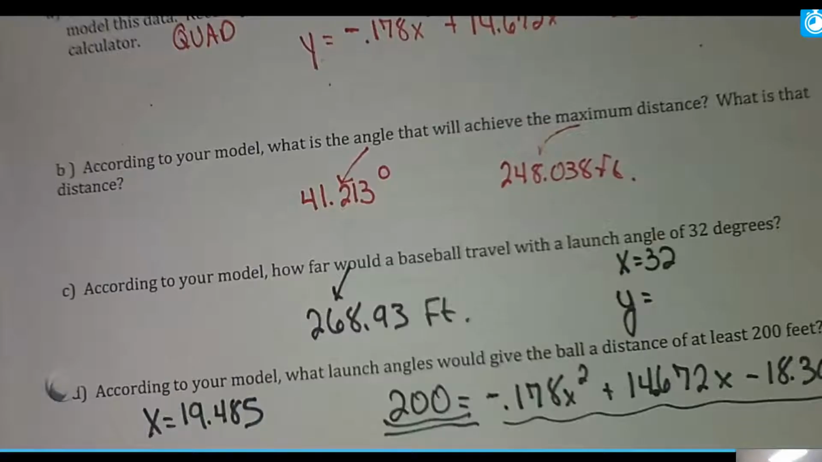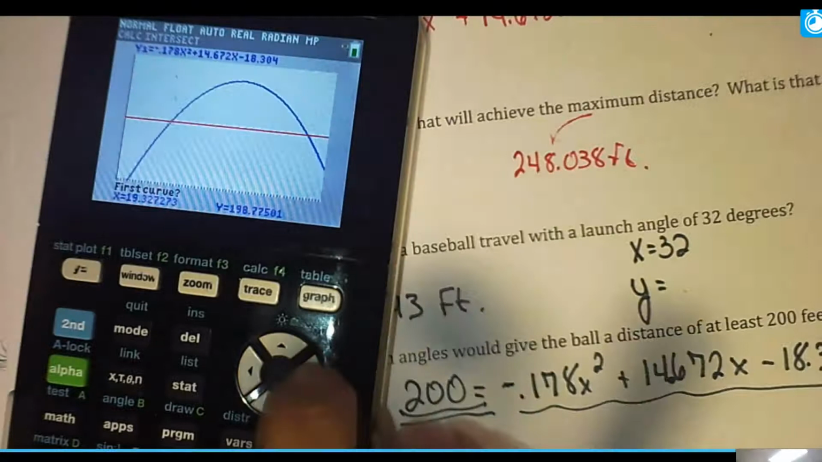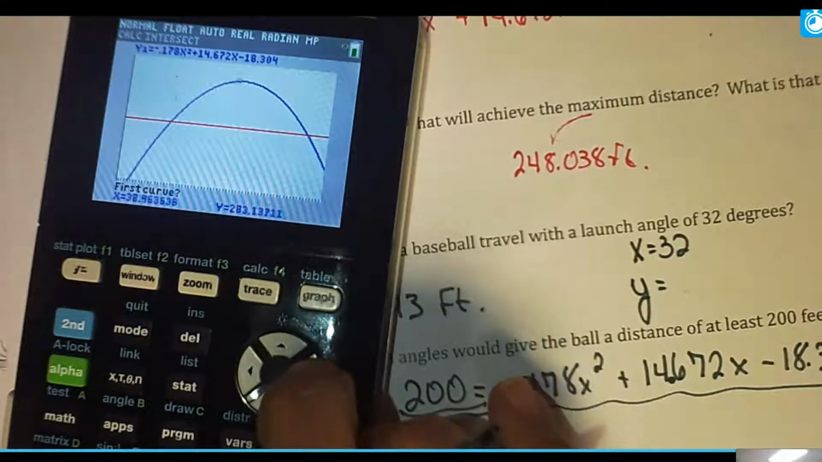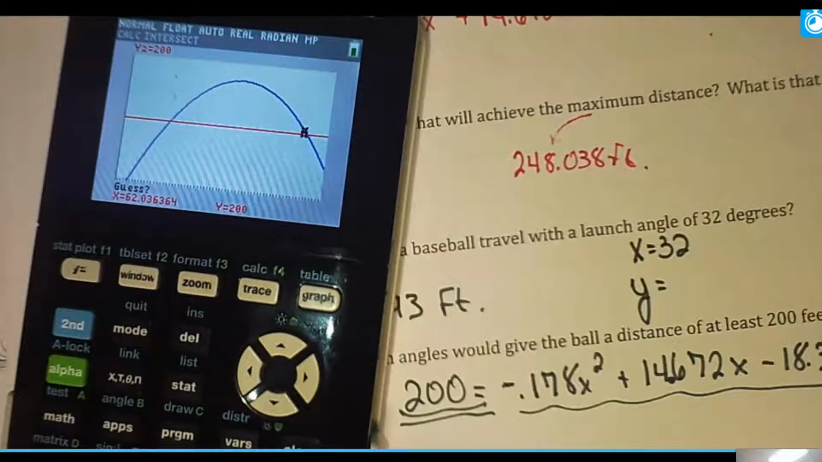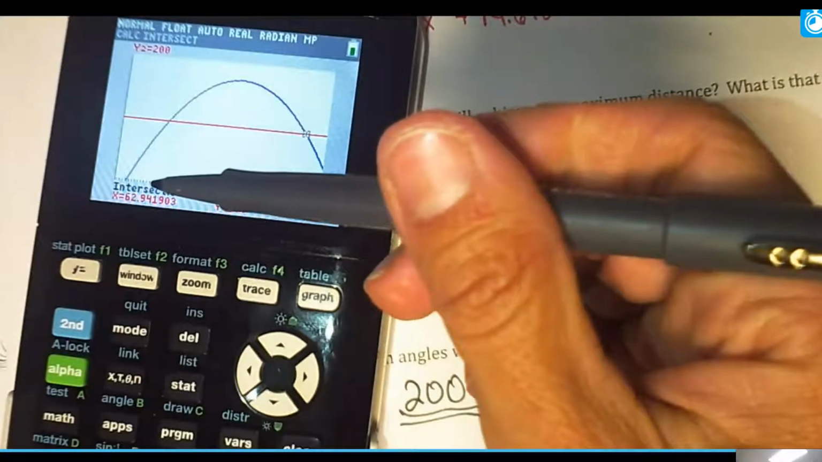And then the other launch angle would be where they intersect over here. So second trace again, choose option 5. I'm just going to move my way over there, so I'm just hitting the right arrow. And once I get up to where I think it is, enter 3 times. And the other launch angle is 62.94.